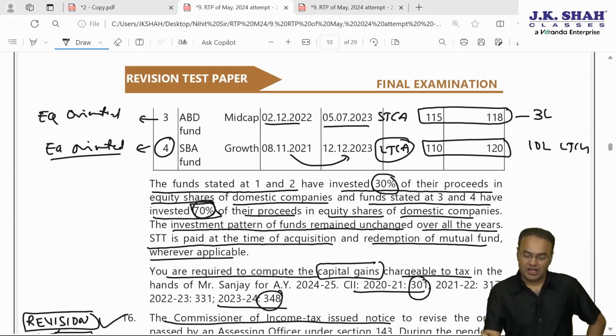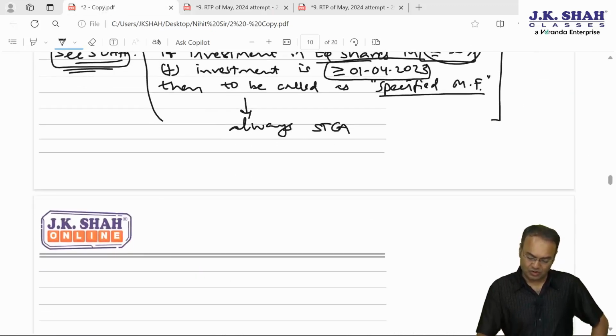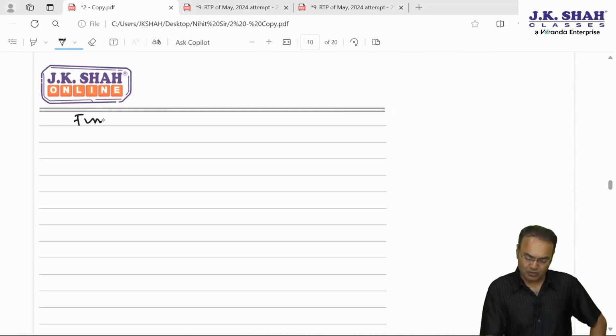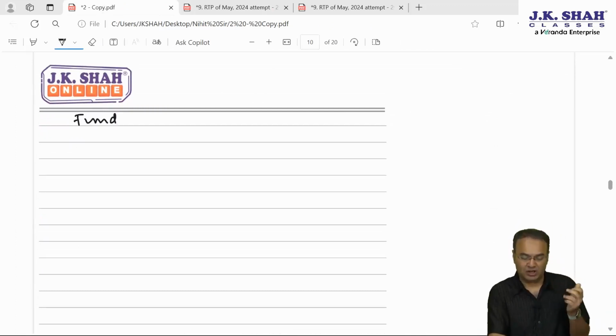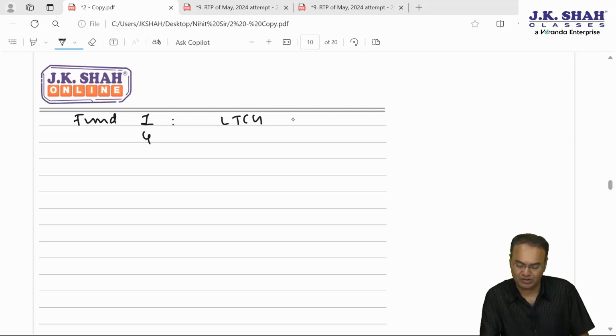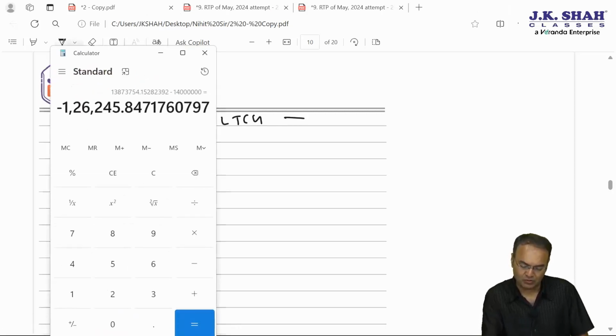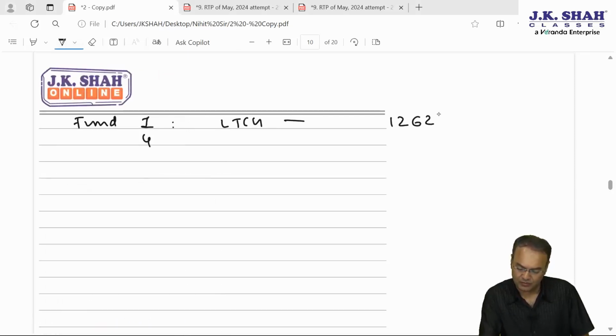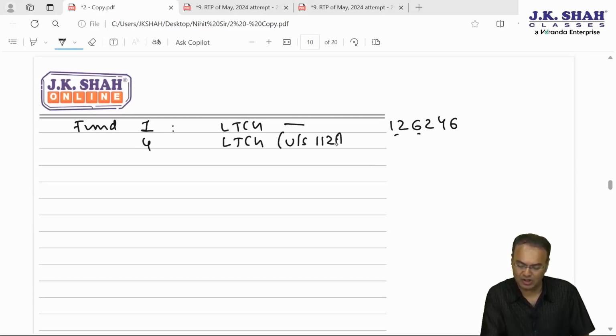So, for fund number 1 and 2, it is debt oriented, but long term is appearing in fund number 1 and fund number 4. For fund number 1, the LTCG amount is 126,246, and for fund number 4 there is an LTCG covered under section 112A without indexation, but we are not being asked to compute the tax.